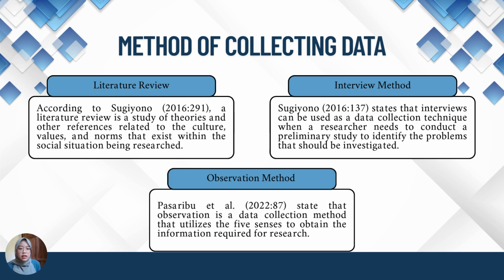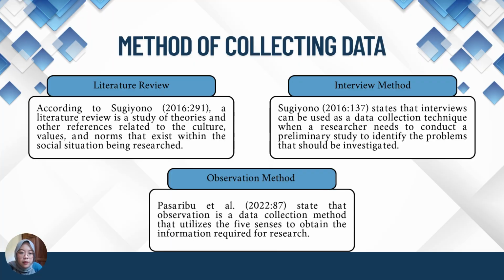The next is the method of collecting data. I have three methods of collecting data. The first is literature review. According to Sugiyono, literature review is a study of the theories and other references related to the culture, values, and norms that exist within the social situation being researched. The next is the interview method.